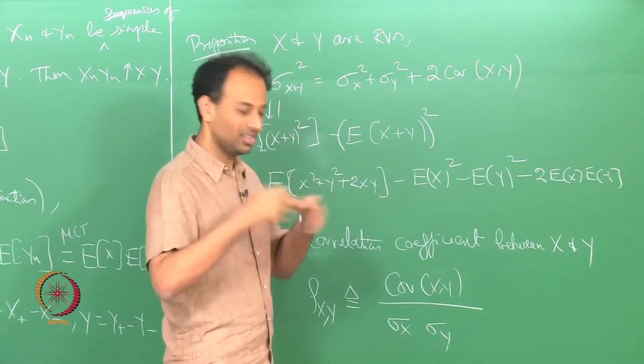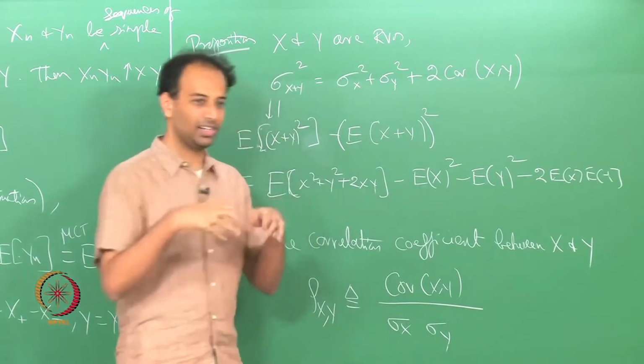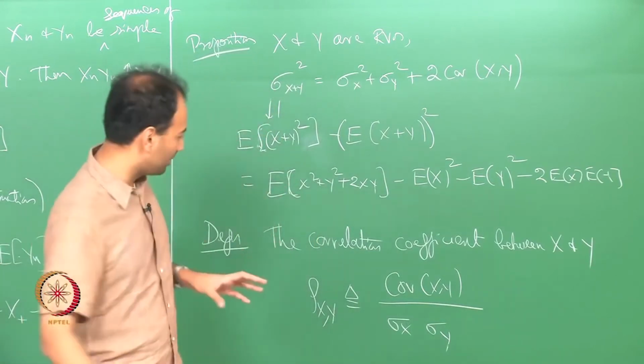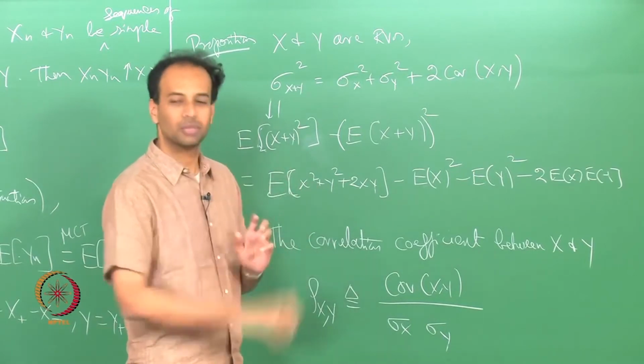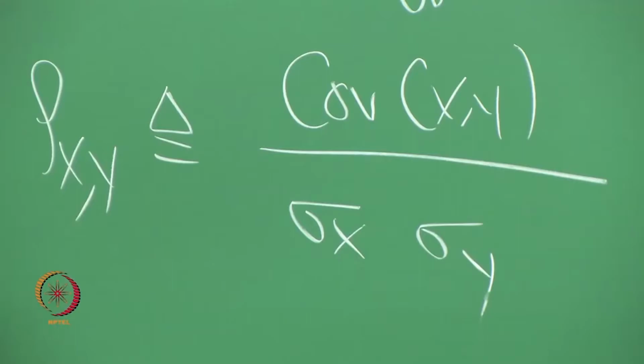Okay. So, in that sense it is a nice way to represent the covariance, the correlation between x and y, okay, because it is a kind of scale free thing.